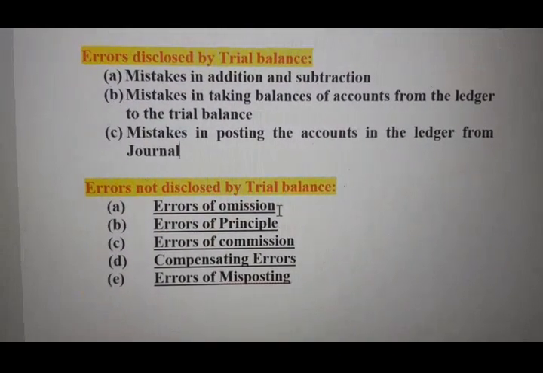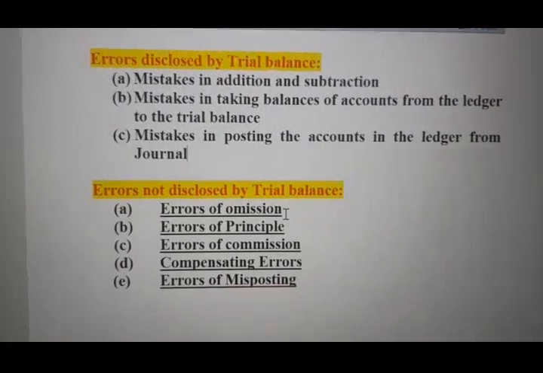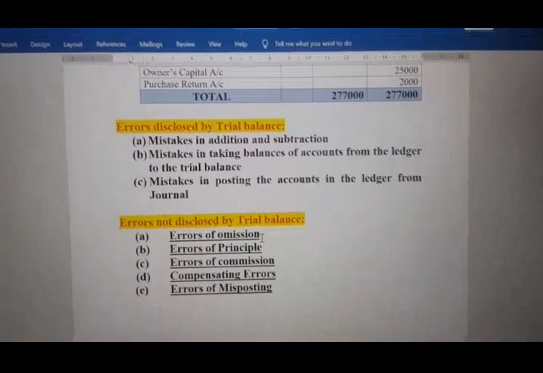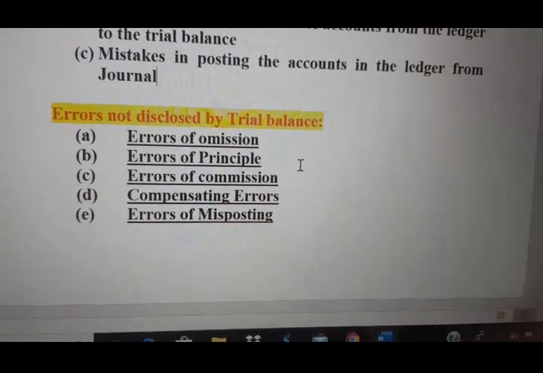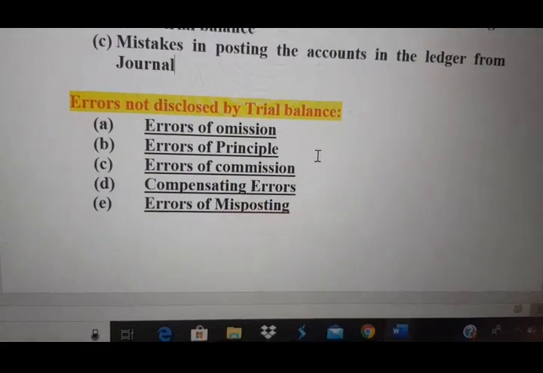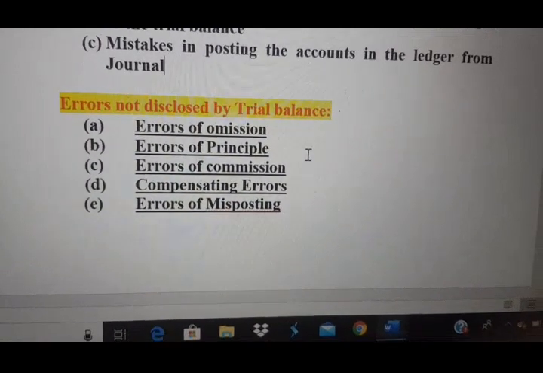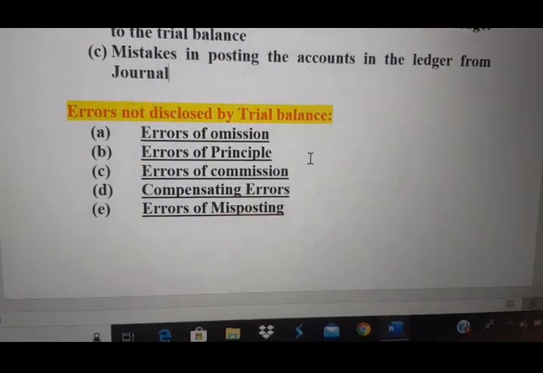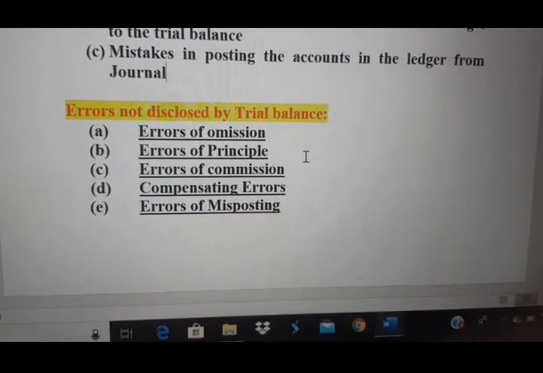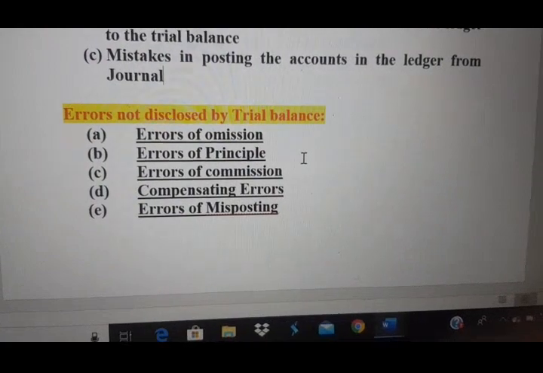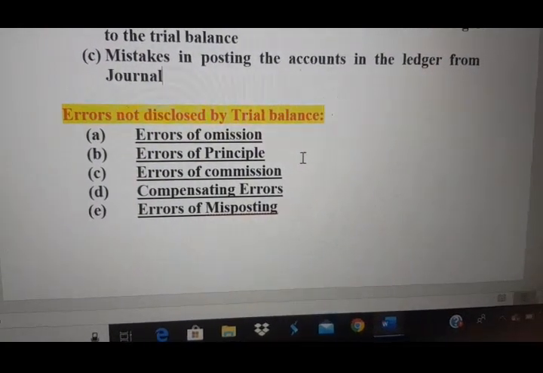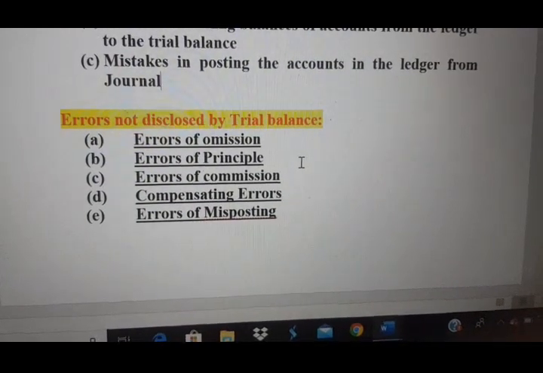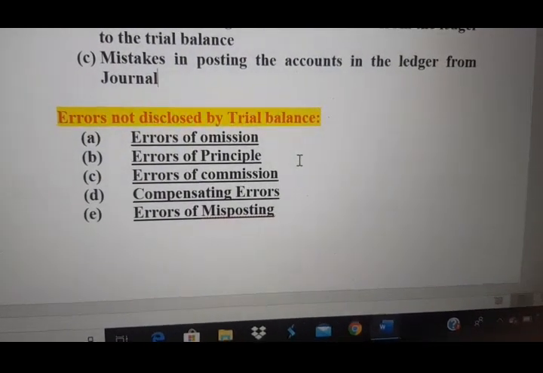Next is error of principle. This will happen when the accountant does not have knowledge of the golden rules of accounting. Like, if there is repair on machinery, think of the journal. The company has spent rupees 1000 on repair of machinery.